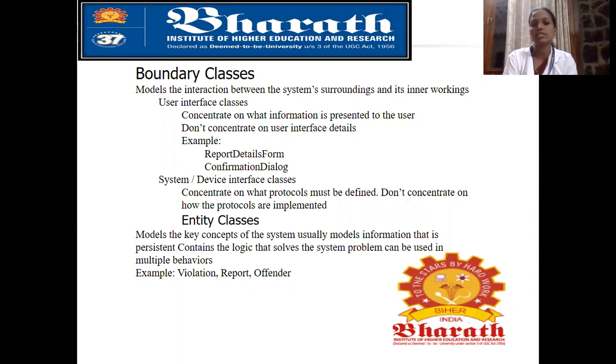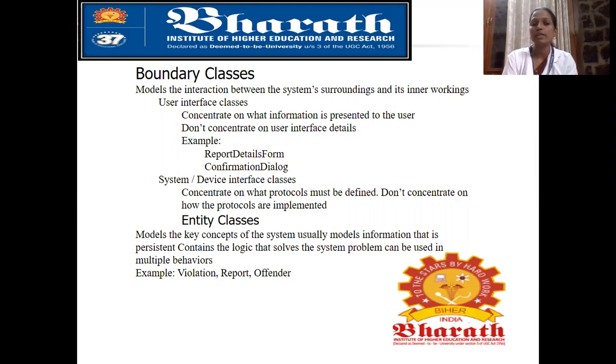Another one, system device interface classes. Concentrate on what protocols must be defined. Don't concentrate on how the protocols are implemented. Next, entity classes. They model the key concepts of the system, usually model information that is persistent, contain the logic that solves the system problem, and can be used in multiple behaviors.